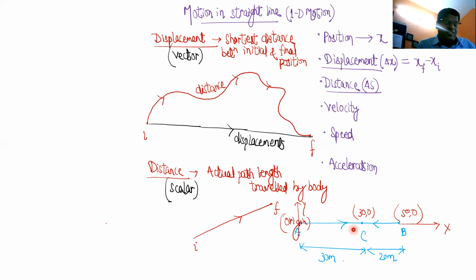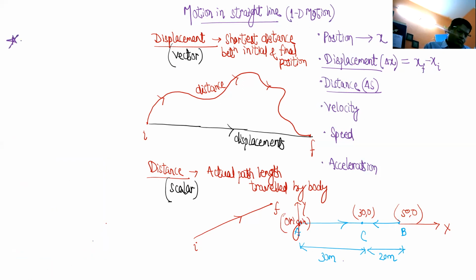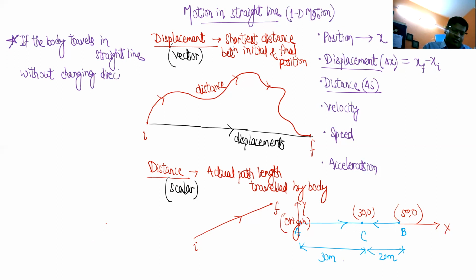So now you write down the relation between distance and displacement. Likho. If the body travels in straight line without changing direction, then distance and displacement will be equal.